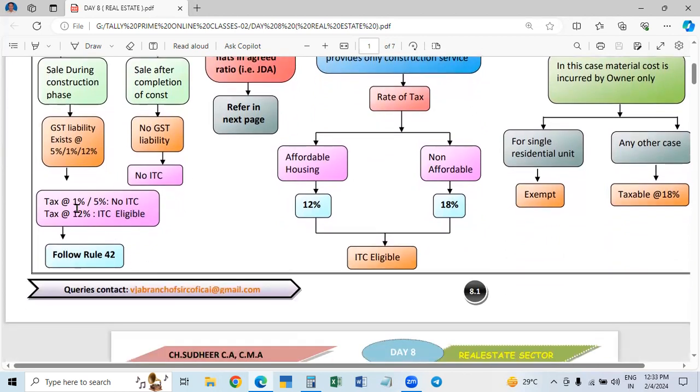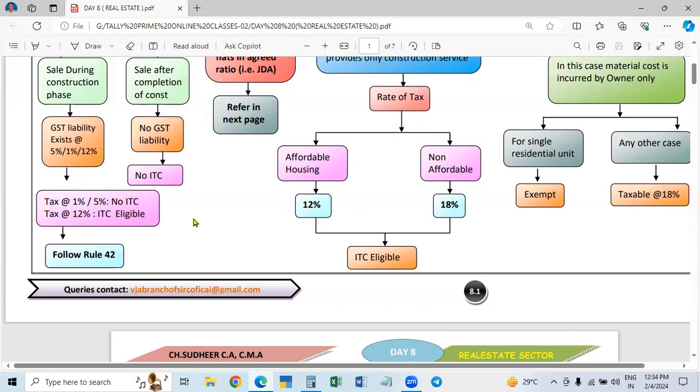And then there is one more thing. I told you, in the case of residential housing, 5% and 1% is for residential. For commercial, it is 12%. For a commercial unit, take the commercial shop, it is 12%. But sometimes for commercial shops also, 5% will be levied, with no ITC. If it is 5%, no ITC.